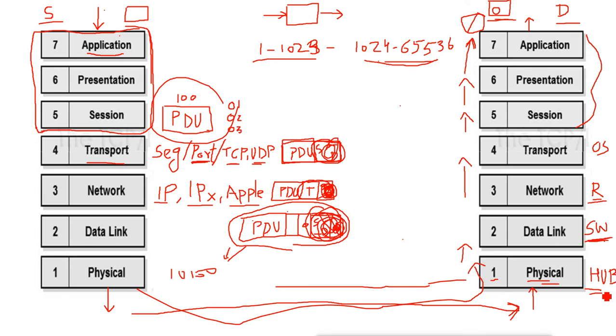Now when there are no switches, hubs and routers, and two devices are connected directly, then our NIC, network interface card, can do all of these jobs of the physical, data link, network layer and the other three.